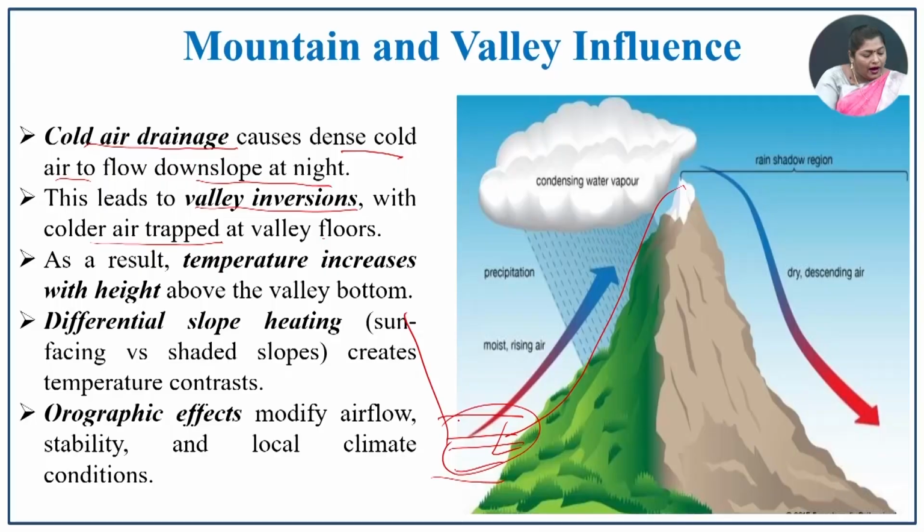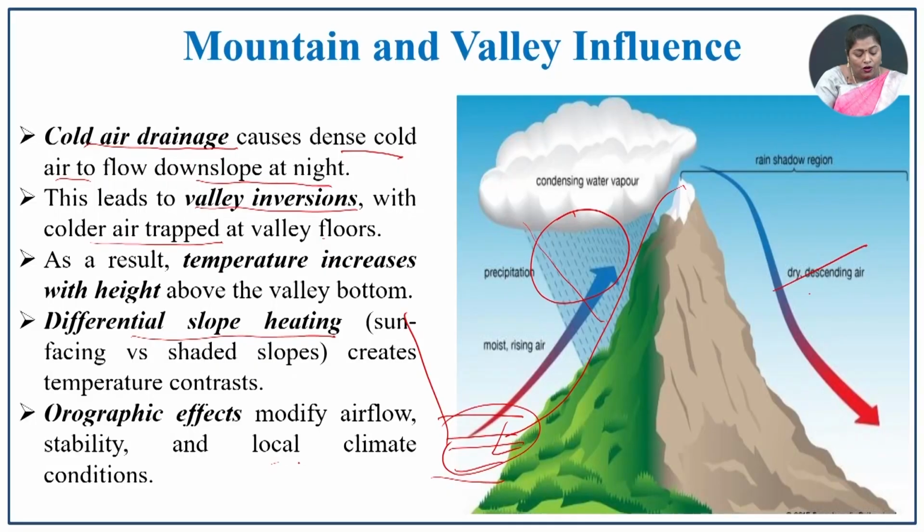And the differential slope heating, that is, the windward side and the leeward side: on one side there is active precipitation, and this side has very dry conditions. So, all this process leads to the orographic effect, which modifies the airflow stability and also the local climate of that particular valley and mountain region.